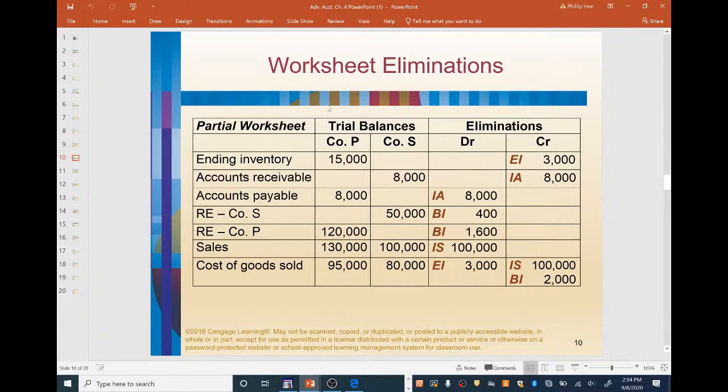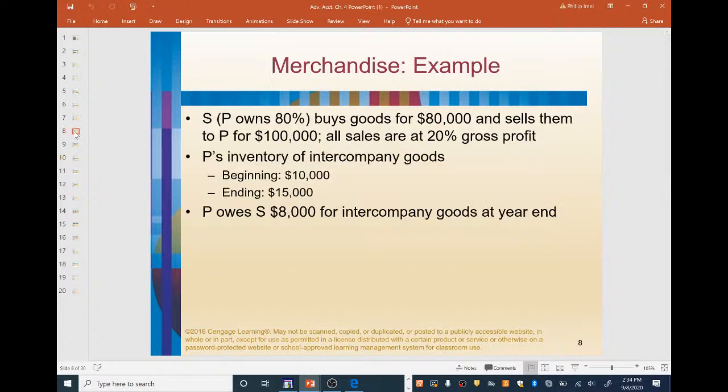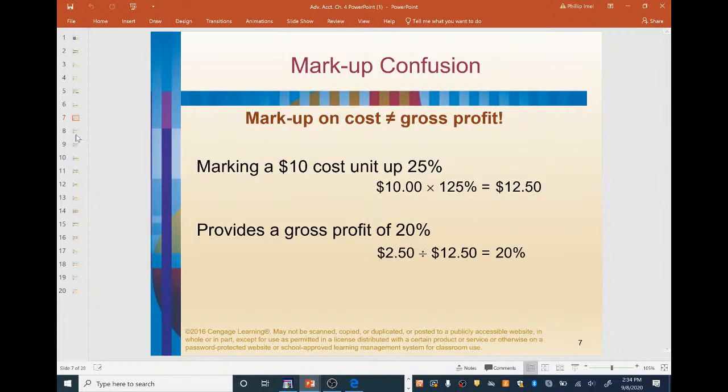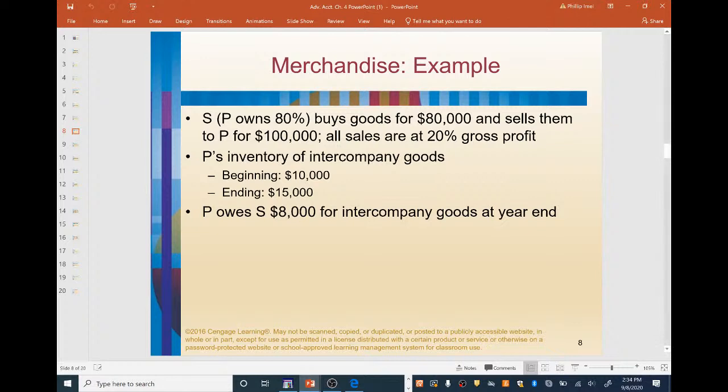So here are some worksheet eliminations. We have the partial worksheet with the trial balances of company P and company S. Let's get a refresher on what these numbers are. Remember, S is the subsidiary in which P owns 80%. S buys goods for $80,000 and sells them to P for $100,000. All sales are at a 20% gross profit. So we have beginning inventory of 10,000, ending of 15,000, and a payable of 8,000.